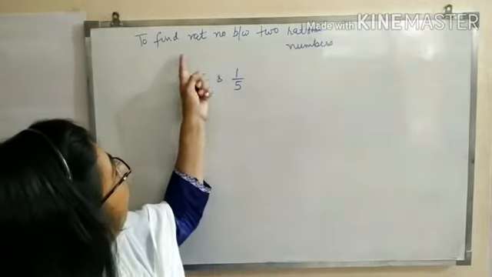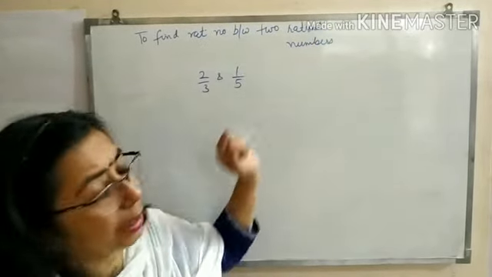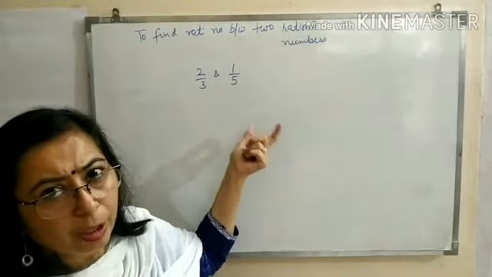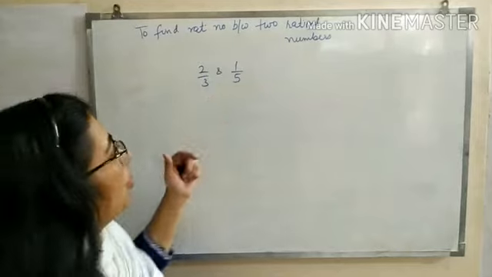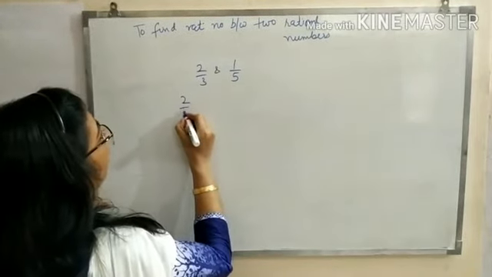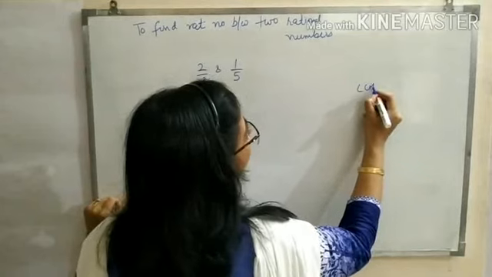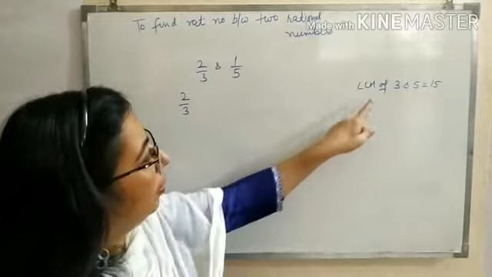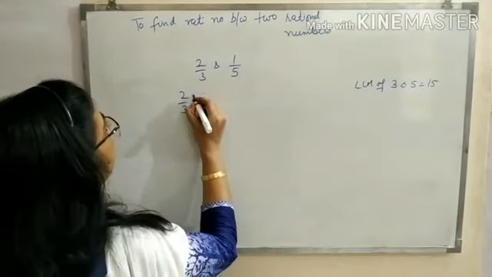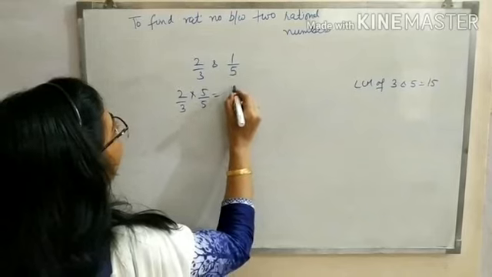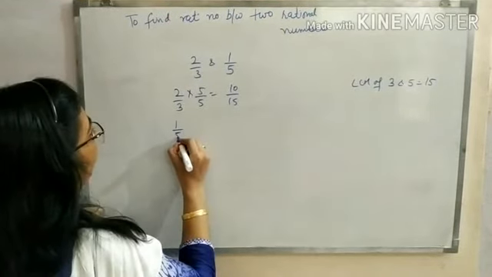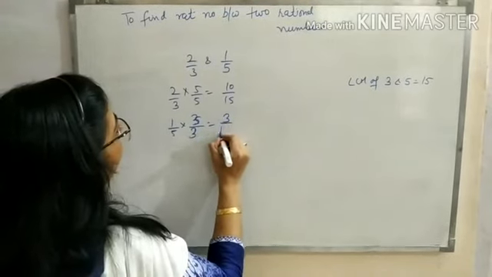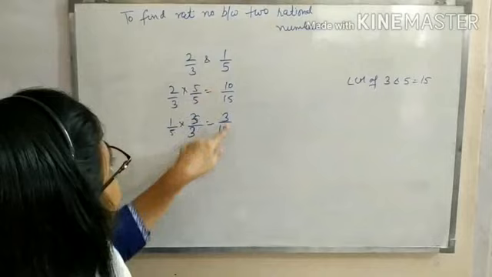Now the type is if you have to find rational numbers between two given rational numbers. You are given two rational numbers 2/3 and 1/5, and you have to find any 5 or any 3 rational numbers between these two. Now what you will do, you can find the LCM of 3 and 5, that is 15. Make the denominator the same for both the numbers. How will you make it the same? 2/3 is 10/15, and 1/5 is 3/15. Now you have 3/15 and 10/15.